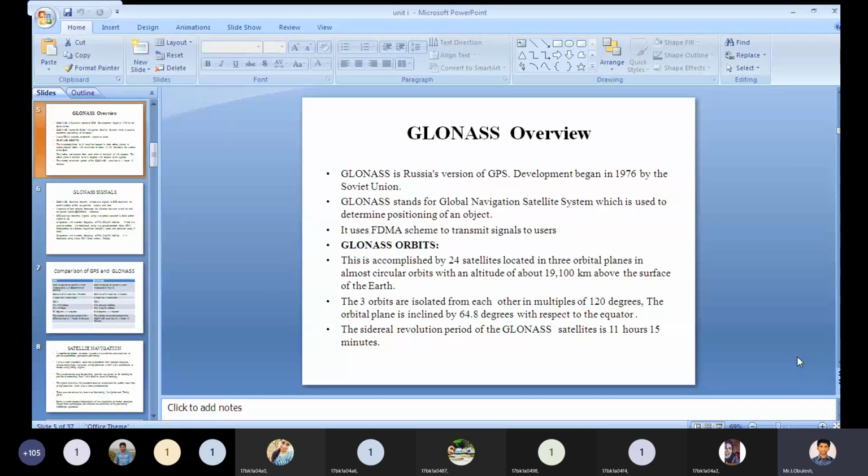And the sidereal revolution period of the GLONASS satellite is 11 hours 15 minutes, and the sidereal revolution period of the GPS satellite is 11 hours 58 minutes.